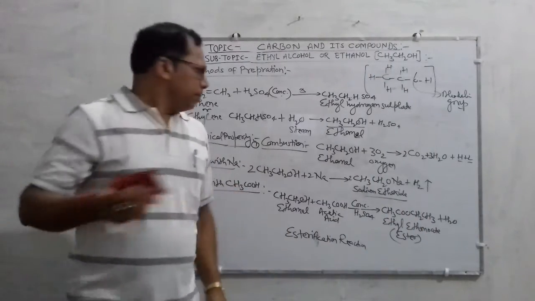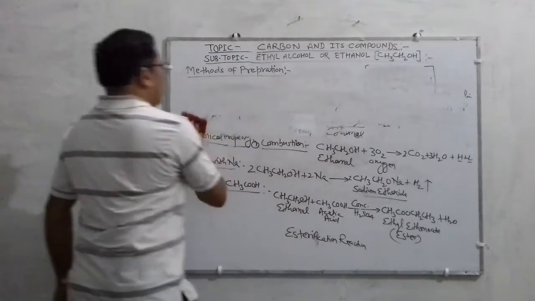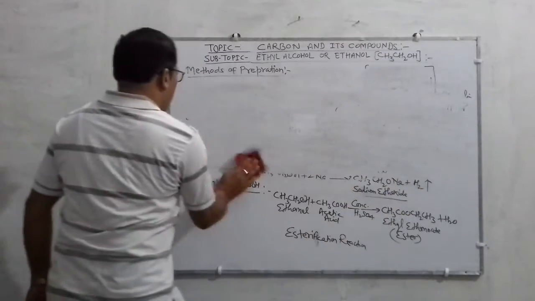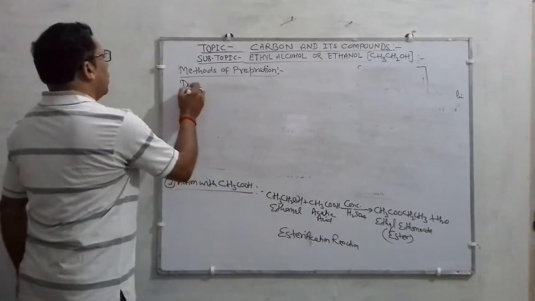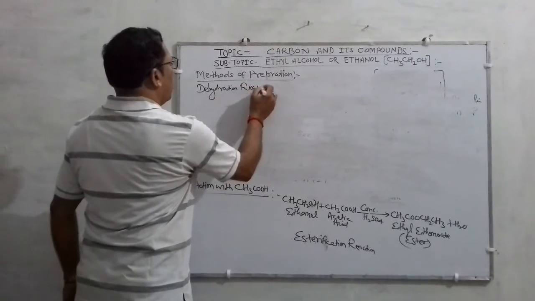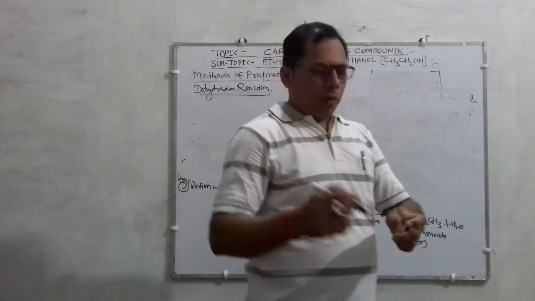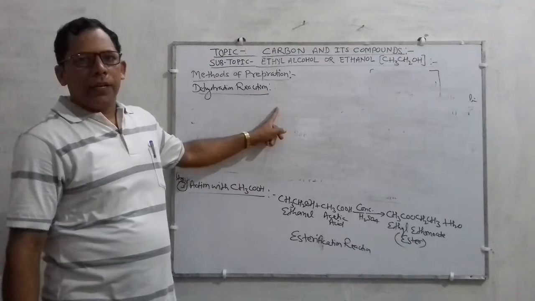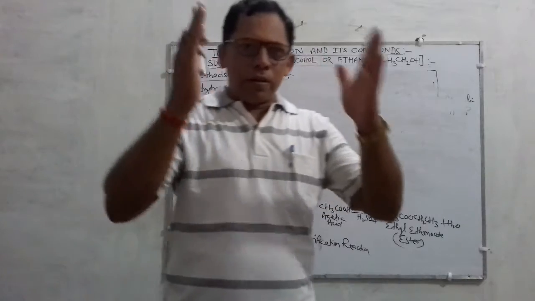Now write one more reaction, the dehydration reaction of alcohol. This is also very important for you. Often the question comes: what do you mean by dehydration reaction of alcohols? Must remember, when ethyl alcohol is treated with concentrated sulfuric acid at 443 Kelvin. Must remember the condition. The conditions are very essential for the reactions.